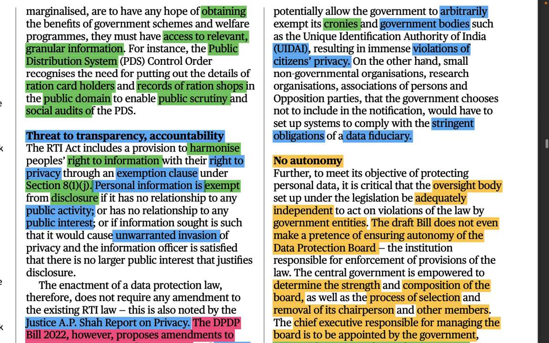On the other hand, small non-governmental organizations, small NGOs, छोटे NGOs, research organizations, associations of persons and opposition parties, that the government chooses not to include in the notification, would have to set up systems to comply with the stringent obligations of a data fiduciary. So it will now become the responsibility of all these kinds of actors, and they have to follow the law very, very strictly. They will have to comply with the stringent obligations, right? So this is the meaning of this.